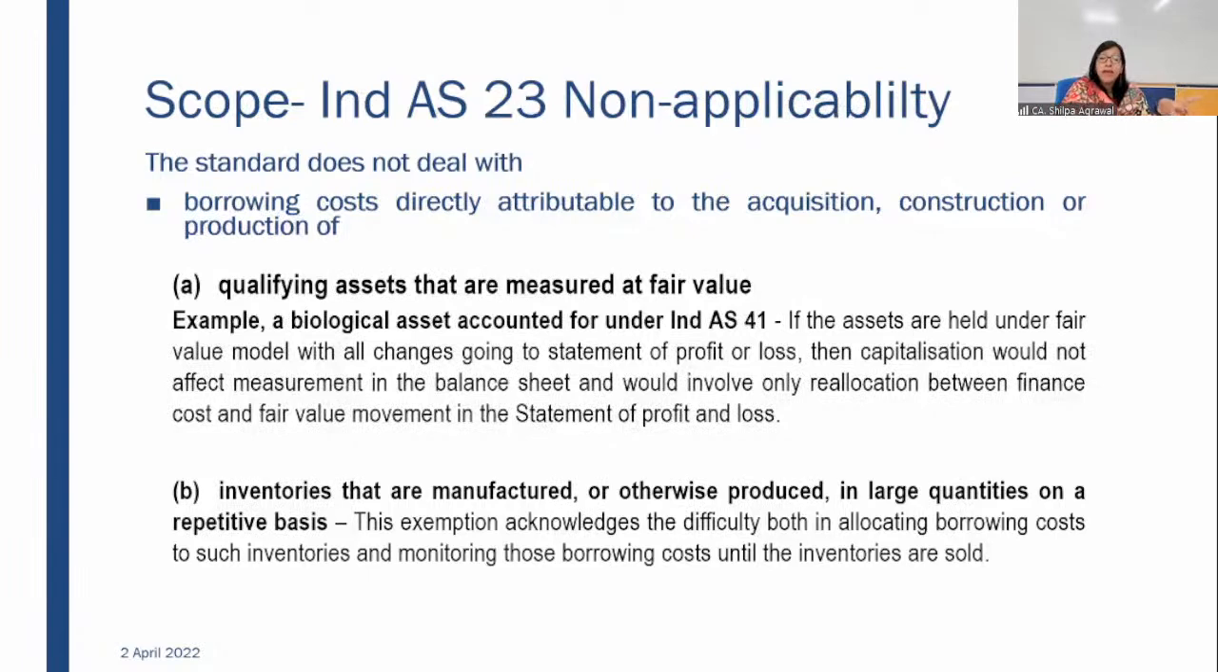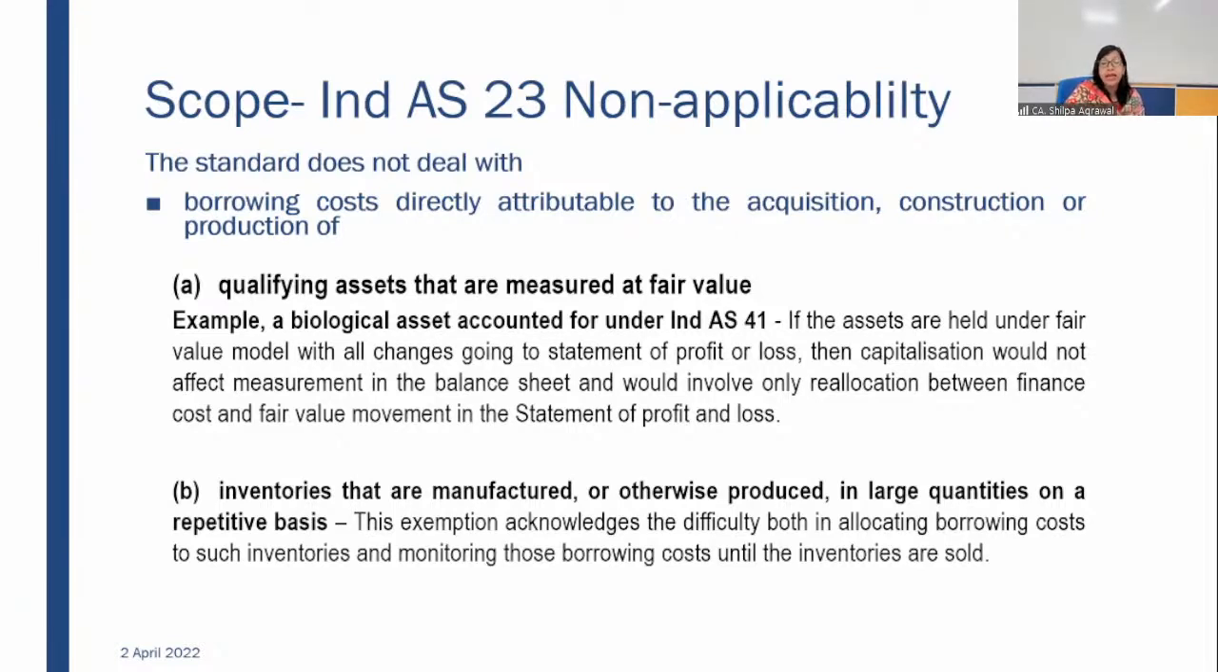One is qualifying assets that are measured at fair value. If any qualifying asset is not measured at cost, it is measured at fair value, then it is taking account of everything. Fair value measurement takes account of everything, even your market inflation, whatever the cost is there. Every element of cost is considered while measuring the fair value. So it already accounts for those directly or indirectly. It is already accounting for borrowing cost. So we will not capitalize it again. So any qualifying asset that is measured at fair value will not be considered here for capitalization of borrowing cost.